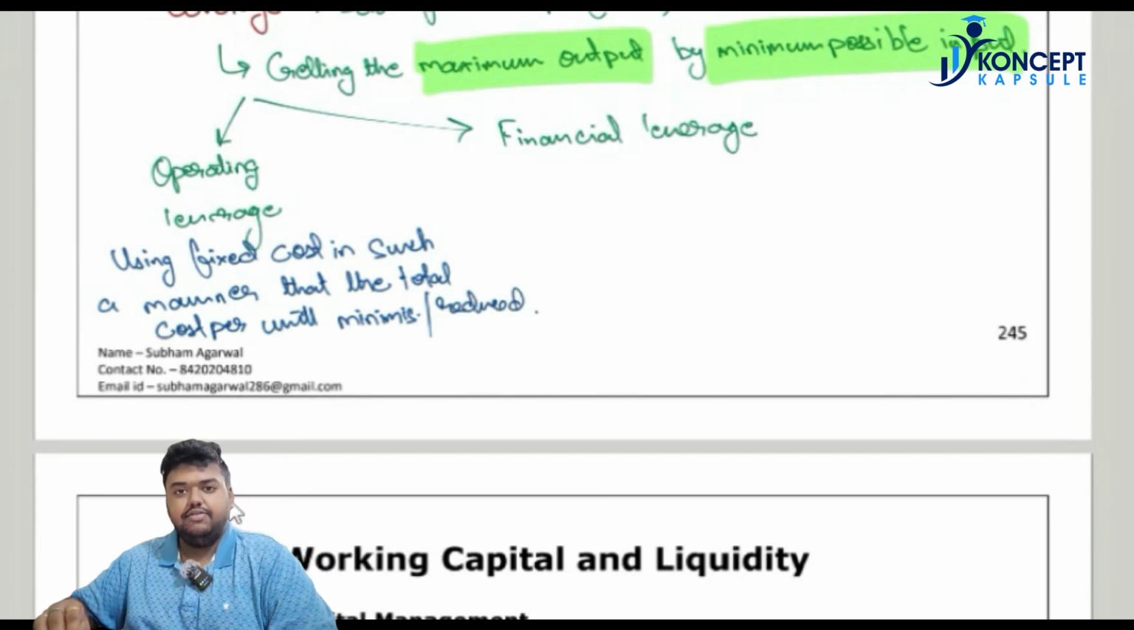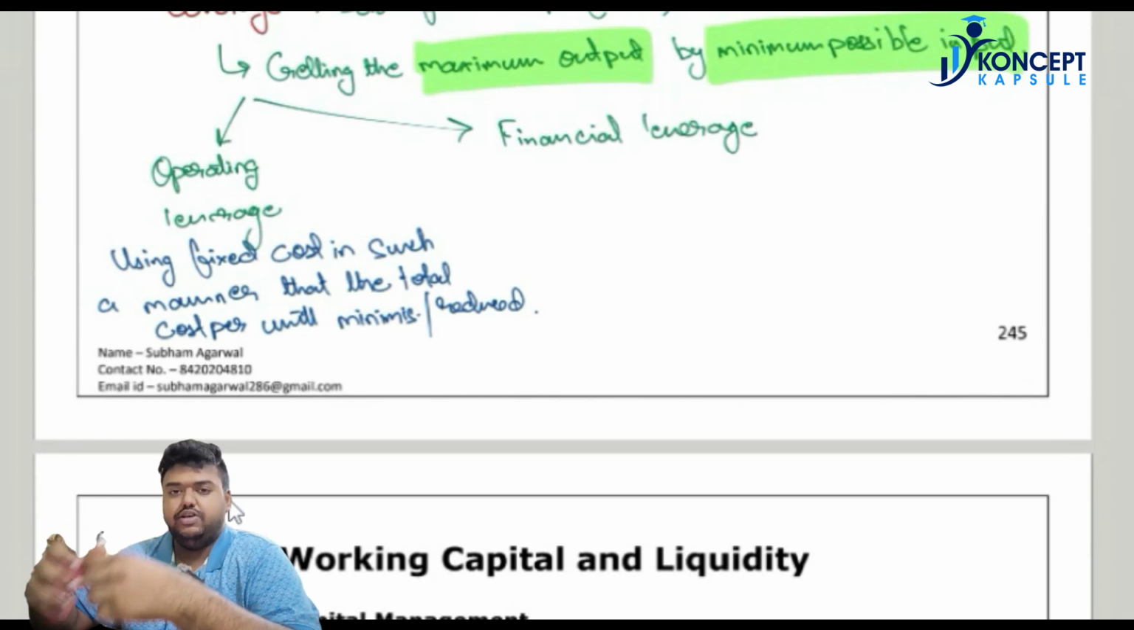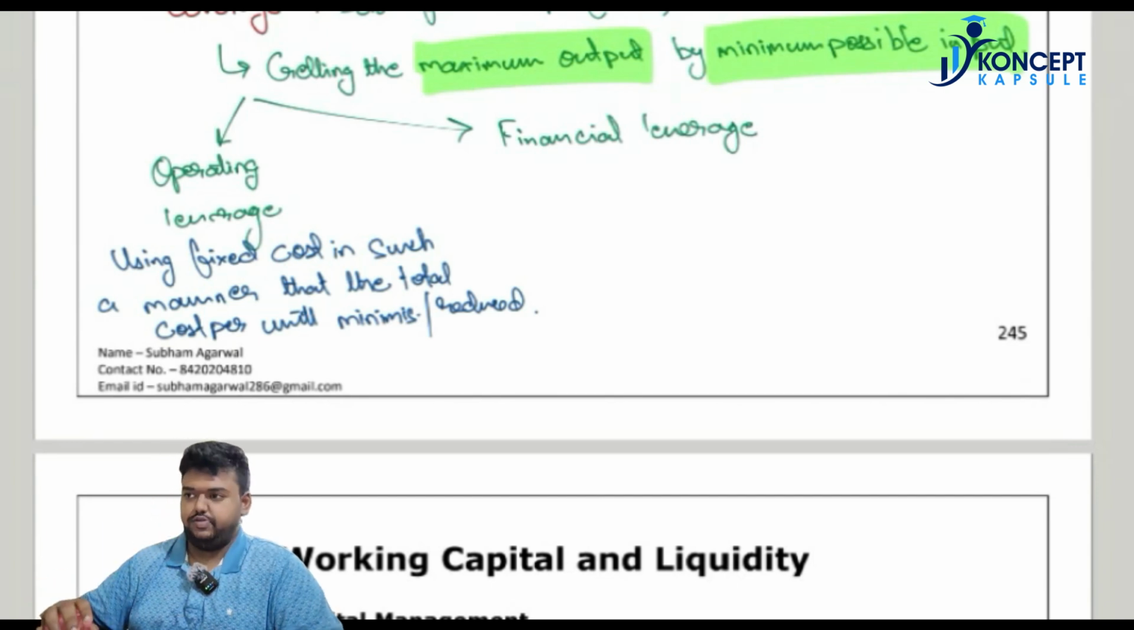So operating leverage means those items which are a fixed cost for you. What are fixed costs? My fixed cost will be my rent. My fixed cost will be my employees. So utilizing those aspects of business in such an efficient manner that my total cost per unit reduces.